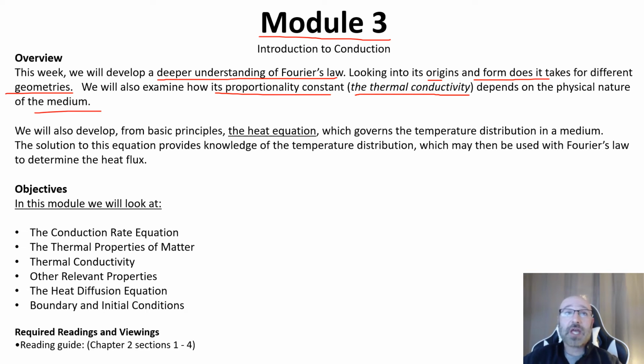We're also going to take a look at our heat equation, and this governs the temperature distribution in a medium. The solution to this equation provides knowledge of this temperature distribution, which may be used with Fourier's law again to determine our heat flux. What we've talked about with heat flux is going to come back again in this module and in chapter 2. So within this module, a couple of the main topics that we're going to cover: the conduction rate equation, thermal properties of matter, thermal conductivity, a couple other related properties that we'll discuss, the heat diffusion equation, and then the importance of boundary and initial conditions.